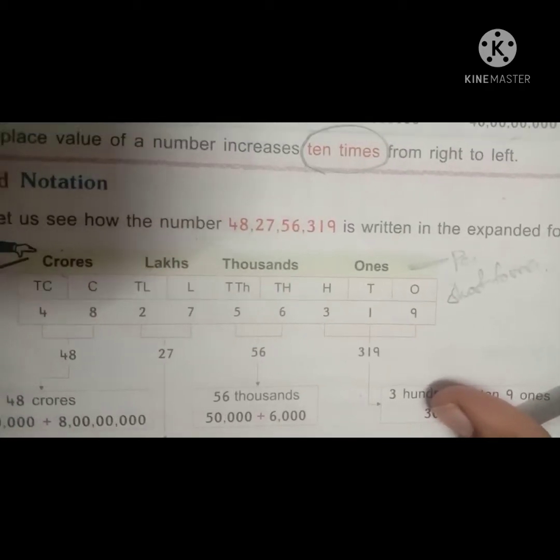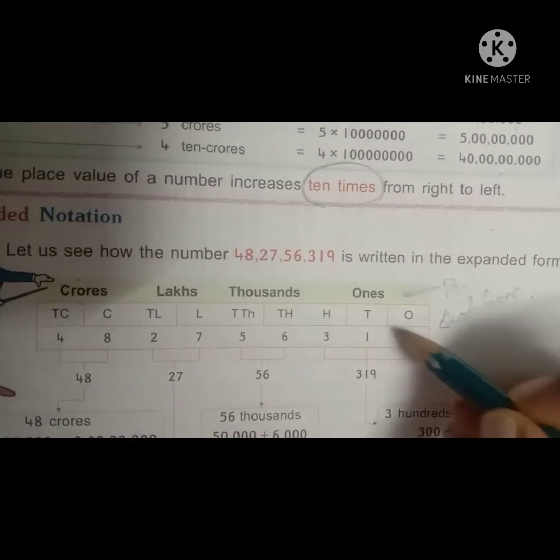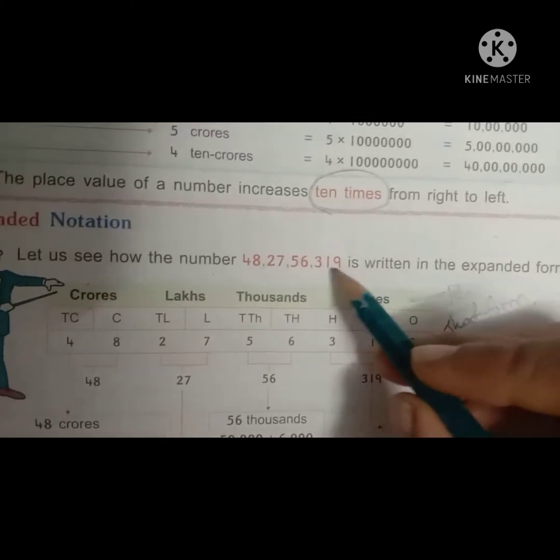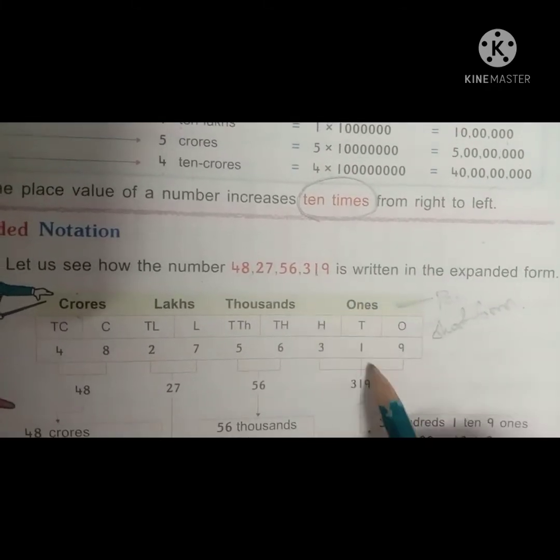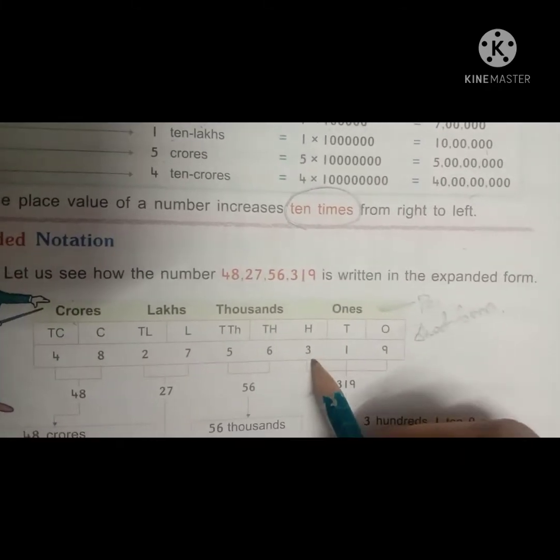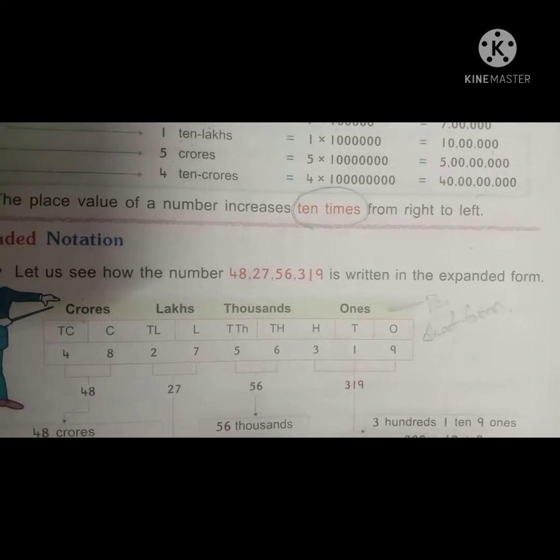After completing that, in the ones place, which number is there? That number we have to write here. In the tens place, which number is there? 1 is there. That number we write here. And in the hundreds place, 3 is there. That number we write here.